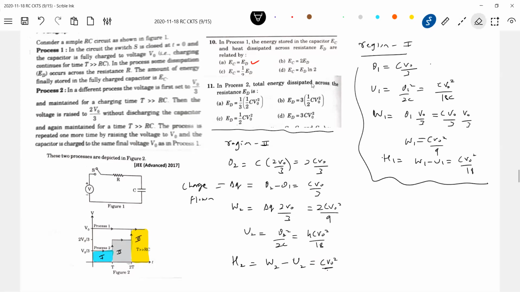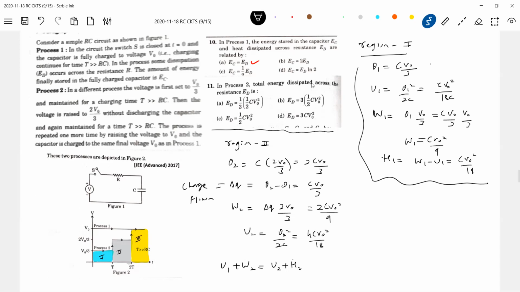Oh, wait, some correction I have to do. Initial energy you did not consider. Initial energy I didn't consider. U1 plus work done by the cell should be equal to U2 plus H2. Yeah, now it will come. The same idea that we proceeded with earlier.